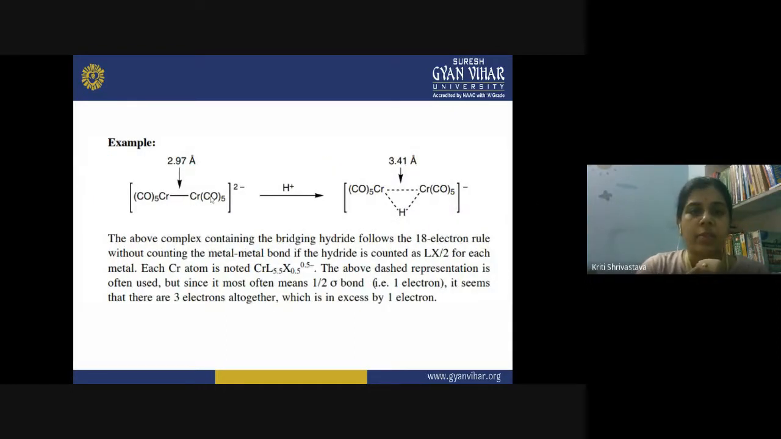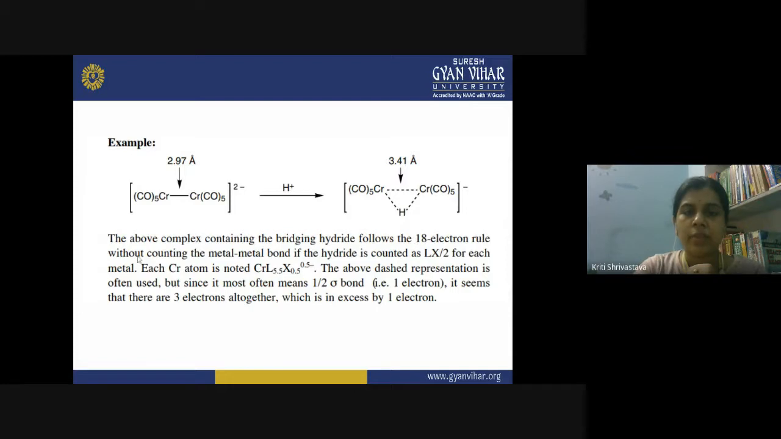We have chromium and chromium, CO5, CO5. Two fragments are attached together, and when protonation is done for such a complex, you can see this proton is getting added between the two chromium, and now it becomes an electron deficient bond. And you see that the distance between the two metal atoms has increased from 2.97 angstrom to 3.41 angstrom after the protonation. This is due to the entry of this hydride behaving like a bridging ligand.